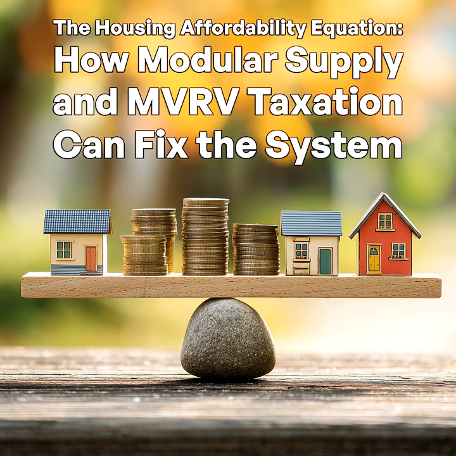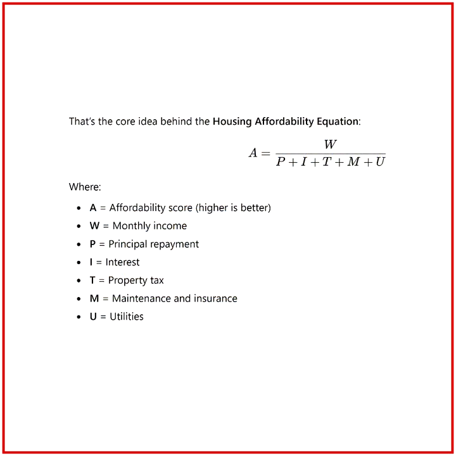W equals wage or income. This is your fuel. The numerator, the source of all hope in the affordability equation. But in most developed economies, wages have flatlined while asset prices have exploded. According to OECD data, real wages have grown only 0.3 to 1.5% annually in many advanced countries, while home prices outpaced them by 3 to 5 times over the past 2 decades. The system's response? Don't raise wages, just offer longer mortgages.